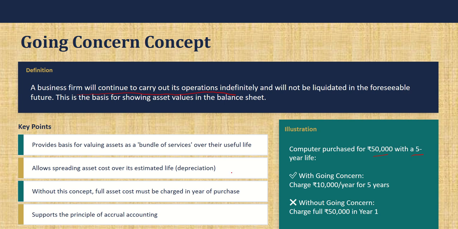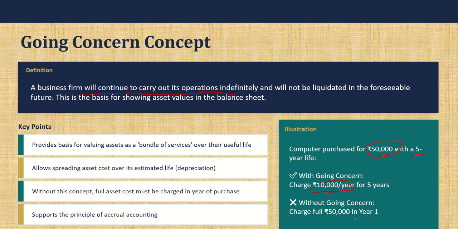So the first year only we don't charge this entire 50,000. Since we assume that the business will go on for more than 5 years, we will take only the 1/5 portion of the total expenses that has been spent on the asset, because since it has a life of 5 years, in the first year I am just using it proportionately. Only this will be taken for the first year, and next year, and so on till the 5th year.